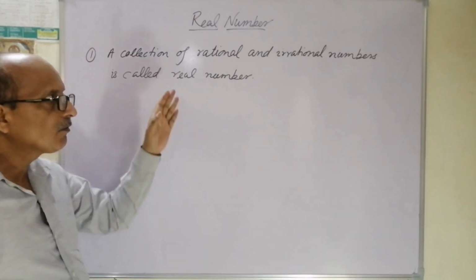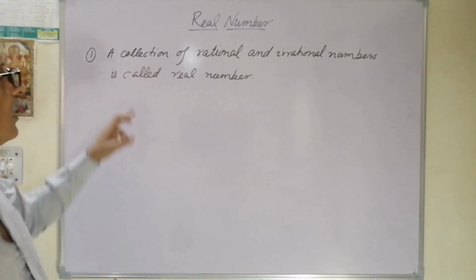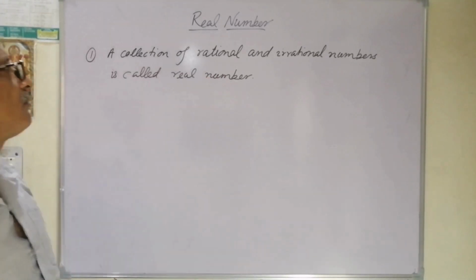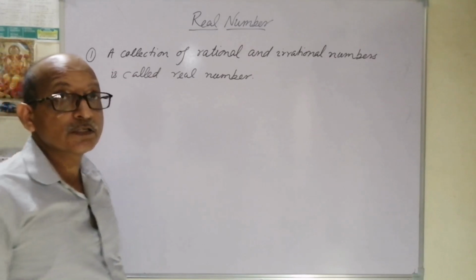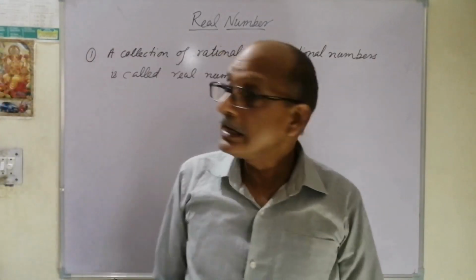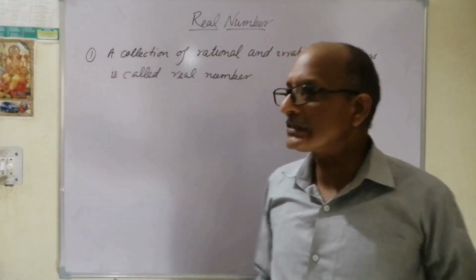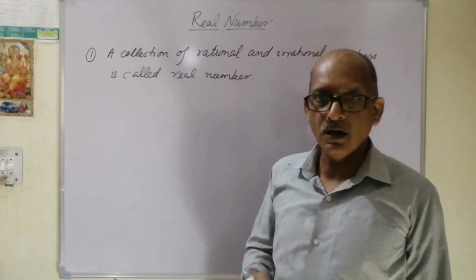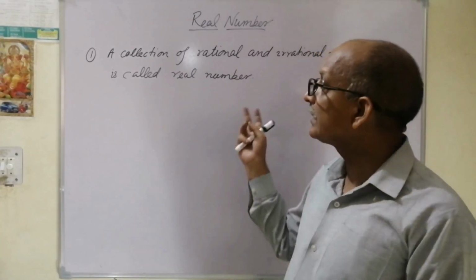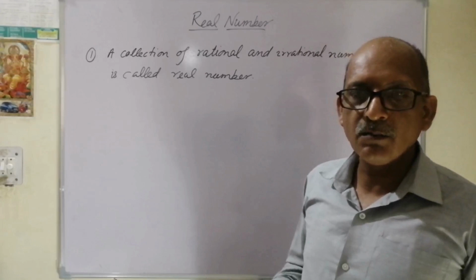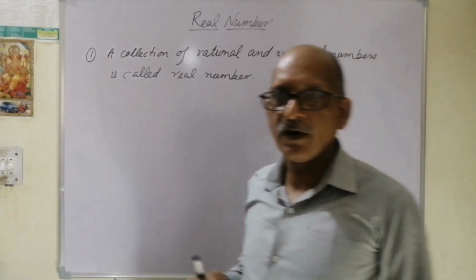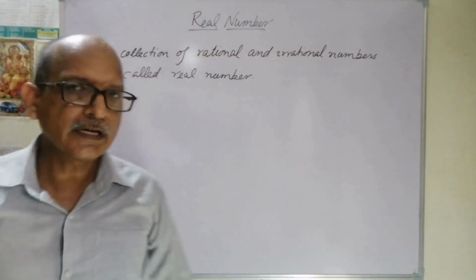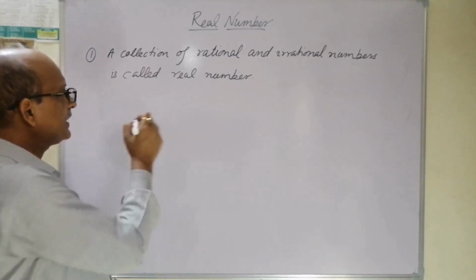I am taking one of them first: a collection of rational and irrational numbers is called a real number. Students, you must know first of all what is rational and what is irrational, though it has already been studied by you earlier. So I have to take them separately. What are rational numbers and what are irrational numbers? First of all, let us visit rational numbers.